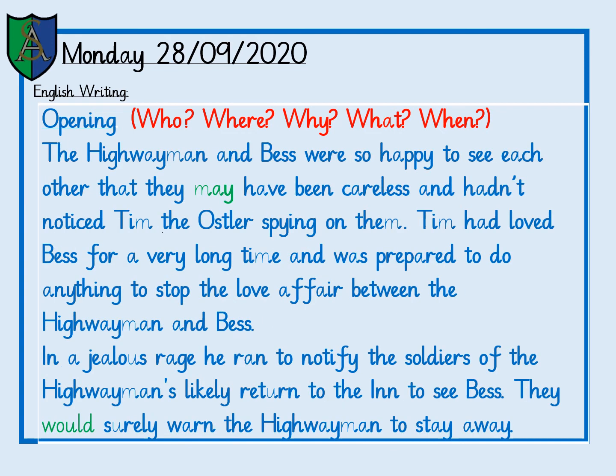The highwayman and Bess were so happy to see each other that they may have been careless and hadn't noticed Tim, the ostler, spying on them. Tim had loved Bess for a very long time and was prepared to do anything to stop the love affair between the highwayman and Bess. In a jealous rage, he ran to notify the soldiers of the highwayman's likely return to the inn to see Bess. They would surely warn the highwayman to stay away.